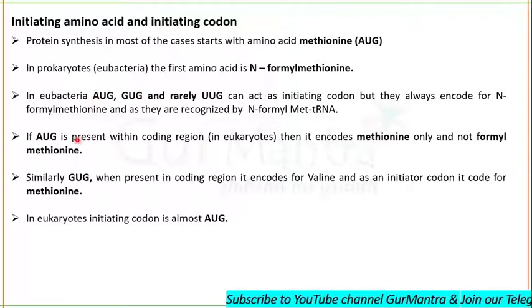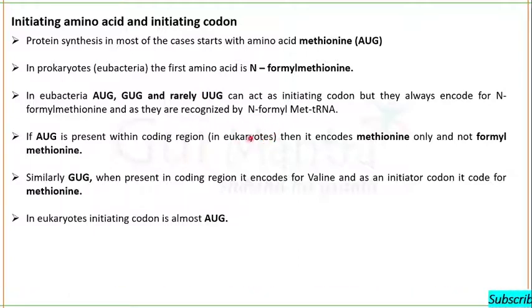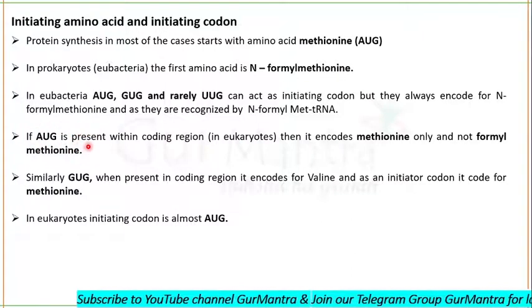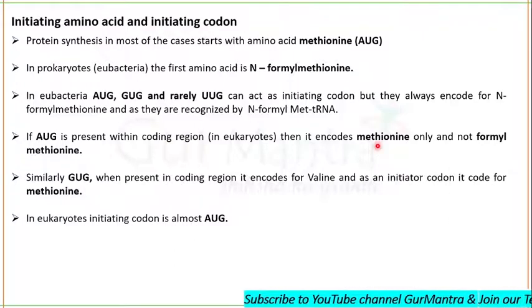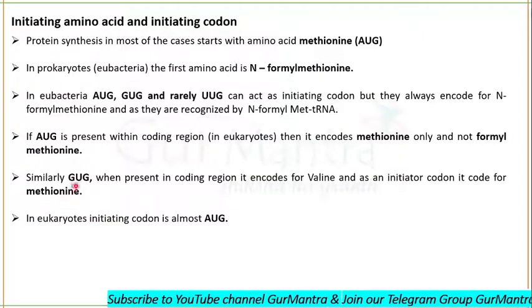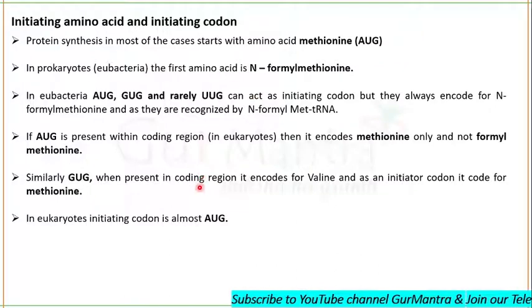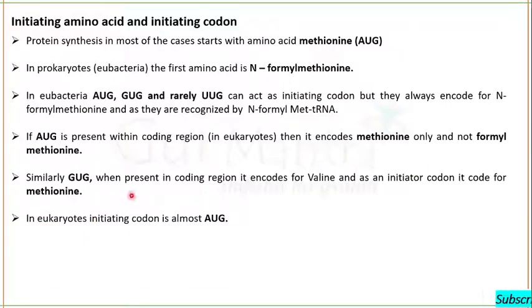AUG, GUG, UUG are initiator codons in case of eubacteria. If AUG is acting as an initiator codon in eubacteria, it will encode N-formyl methionine, but if it is present within the coding region, it will encode only methionine. Similarly, GUG, if acting as an initiator codon, will again encode N-formyl methionine, but if it is in the coding region, it encodes valine.